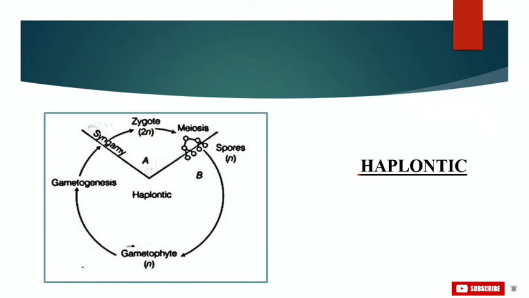In haplontic, the dominant photosynthetic phase is a gametophyte produced by haploid spores. The gametophyte produces gametes by mitosis. The gametes fuse and produce a diploid zygote that represents the sporophytic generation. There are no free living sporophytes. Meiosis in the zygote results in formation of haploid spores. This kind of life cycle is called haplontic. Many algae such as Spirogyra and Chlamydomonas represent this pattern of life cycle.